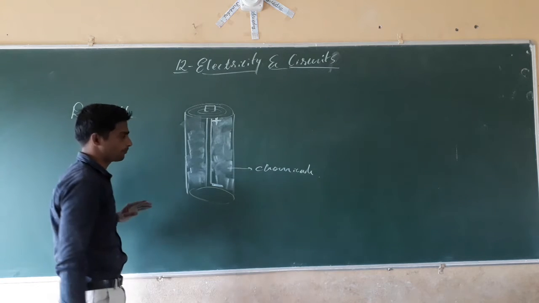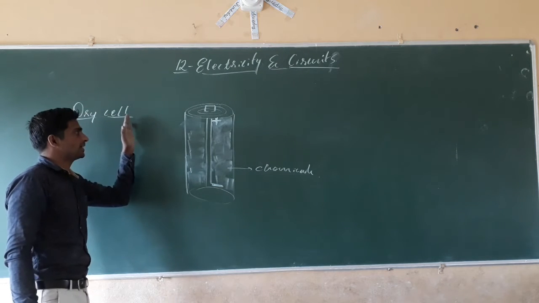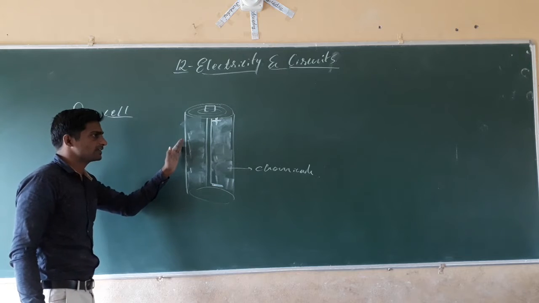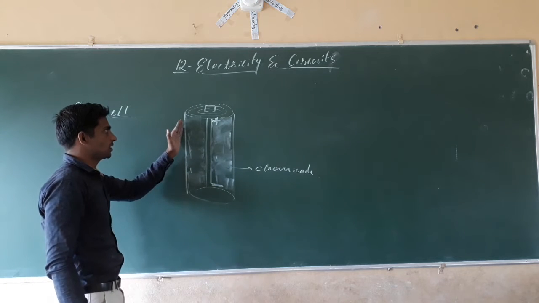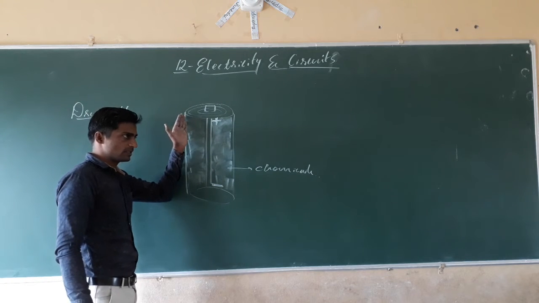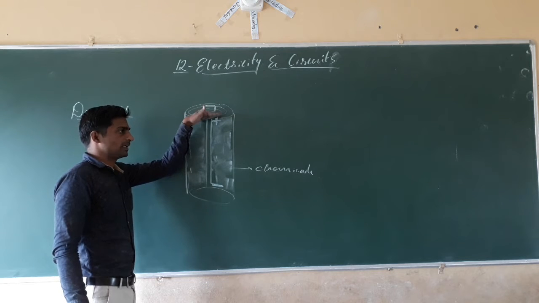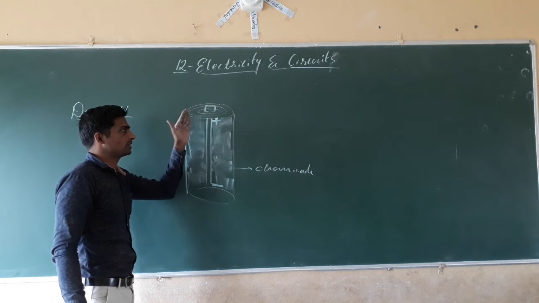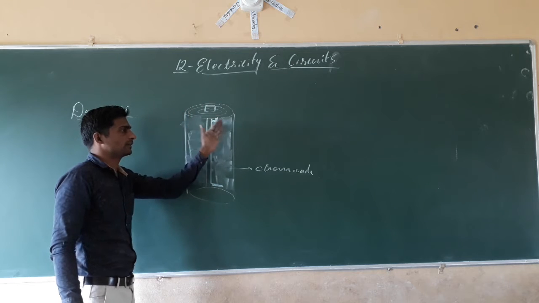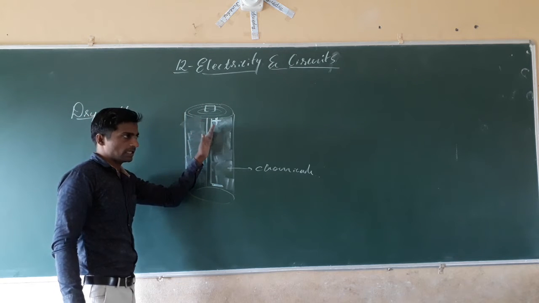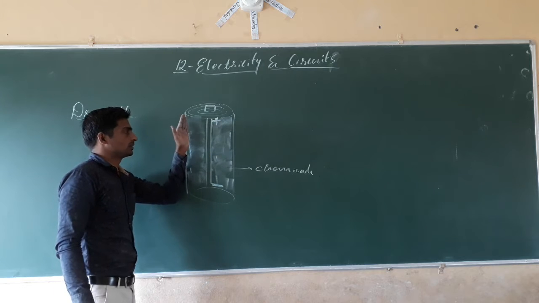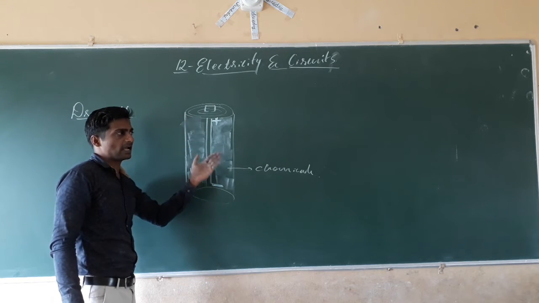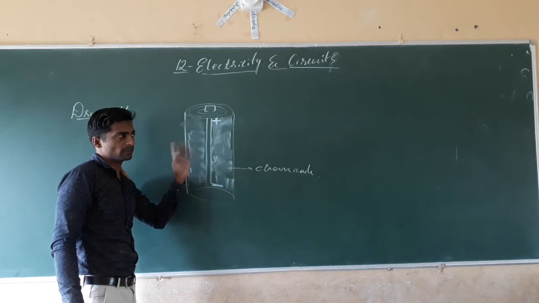Once again I will tell you, a dry cell is an electric device having two ends, one metallic cap and one metallic disc. Around the dry cell a thin layer of metal is wrapped, or sometimes paper may be wrapped.